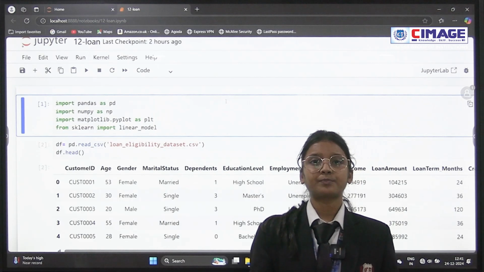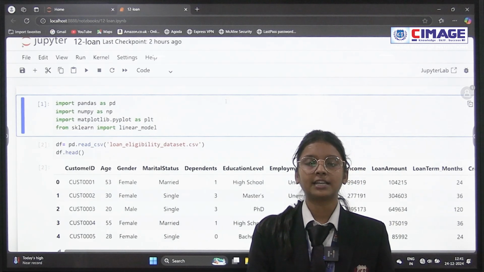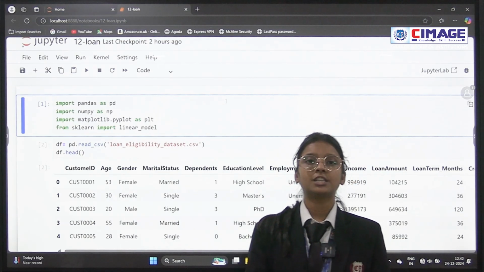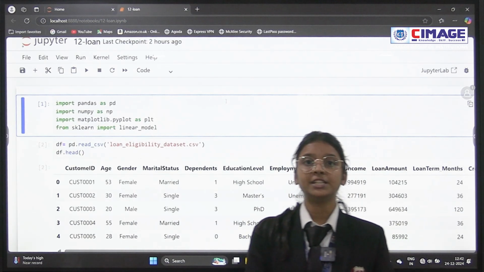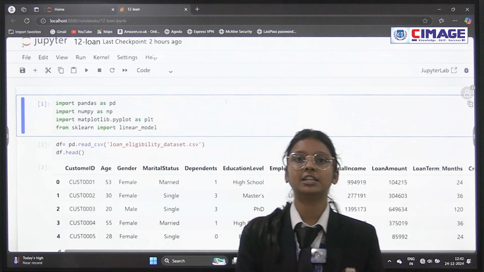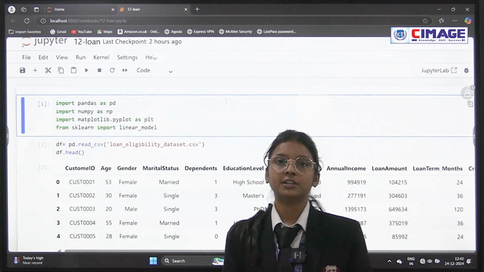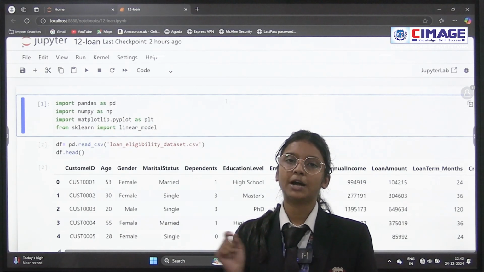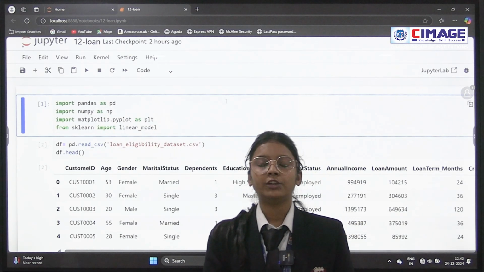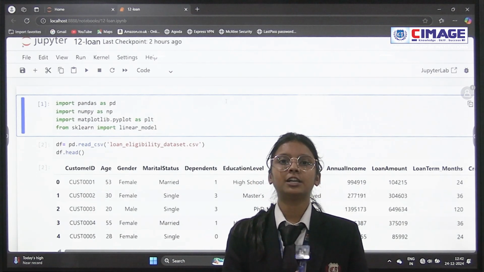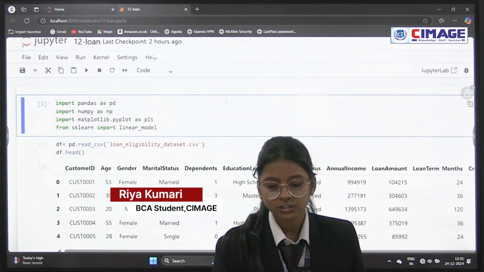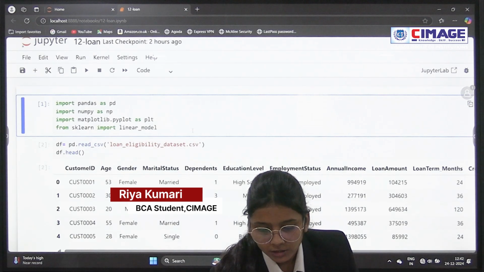In the first step, we load the library, and the second step is to load the data using pandas. Now, the third step is pre-processing the data, which means we check the data. If any data is null, then we will fix it first and then move forward. Now, the fourth step is to plot the data using matplotlib. After that, we train, test and fit the data using sklearn, and last we predict the data. So now moving to the code.